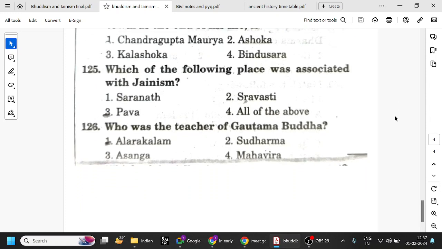Which of the following places was associated with Jainism? We have seen Sarnath, Shravasti, and all are related to Buddhism. Pavapuri is the death place of the 24th Tirthankara Mahavira.